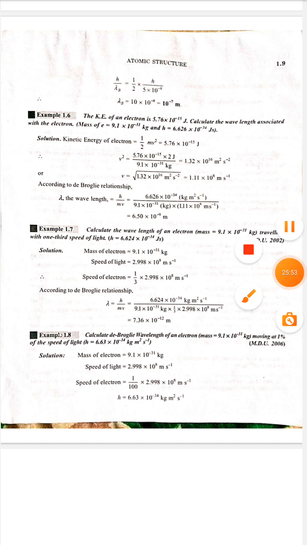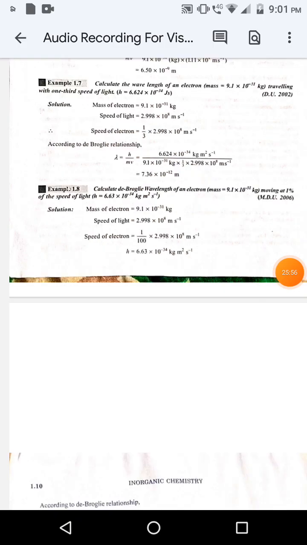Example 1.8. Calculate de Broglie wavelength of an electron. Mass is equal to 9.1 multiply 10 to the power minus 31 kilogram, moving at 1% of the speed of light. h is equal to 6.63 multiply 10 to the power minus 34 kilogram meter square per second.